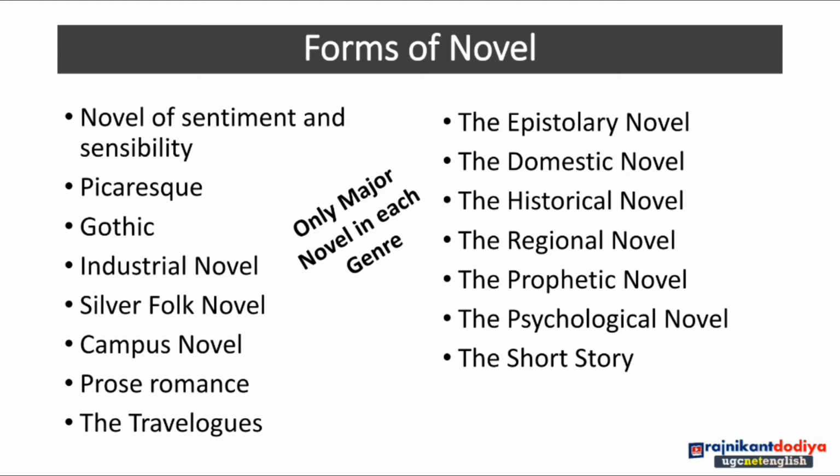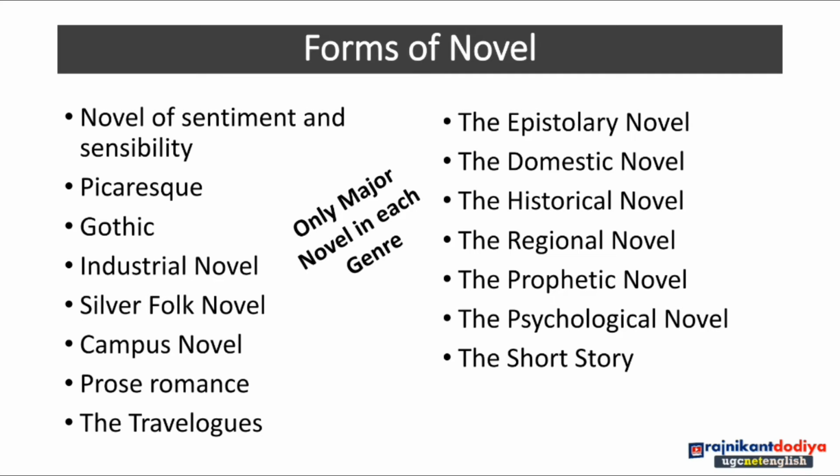Then forms of novel is there. We have so many forms in novel writing also. For example, sentimental novel, sensibility novel, picaresque novel, gothic novel, industrial novel, silver fork novel, campus novel, prose romance in the form of novel. Yes, then travelogues, epistolary novel, domestic novel, historical novel, regional novel, prophetic novel, psychological novel and short story.